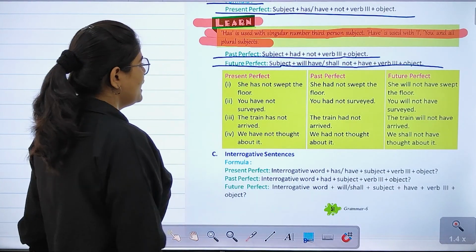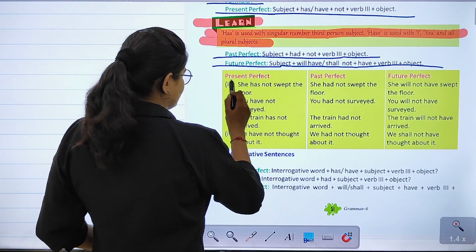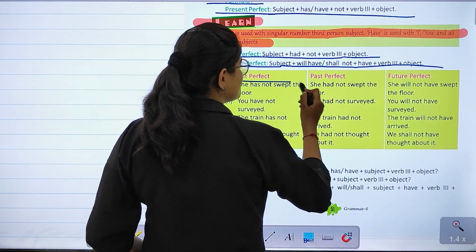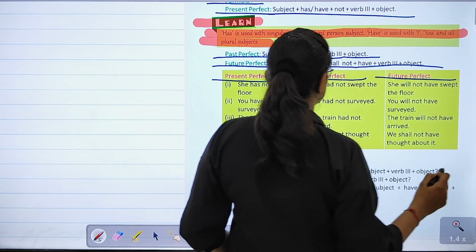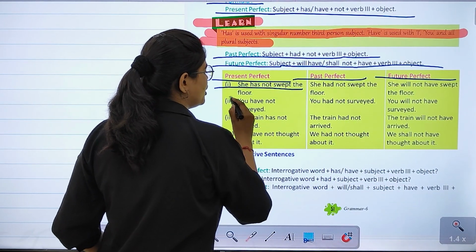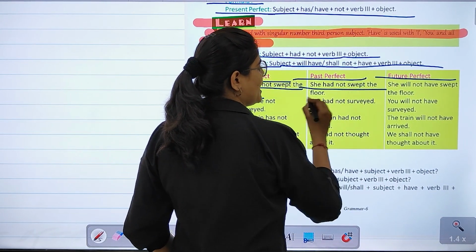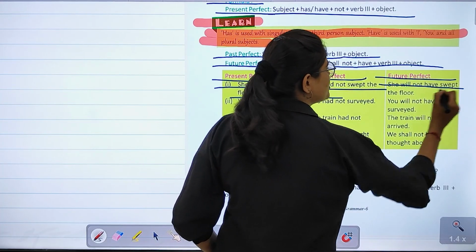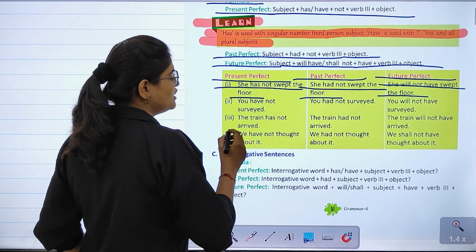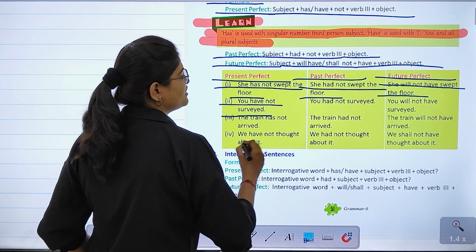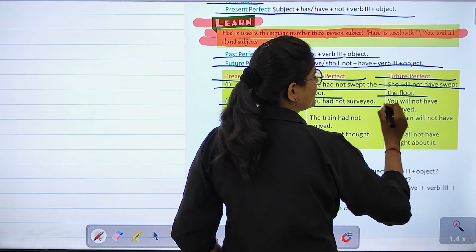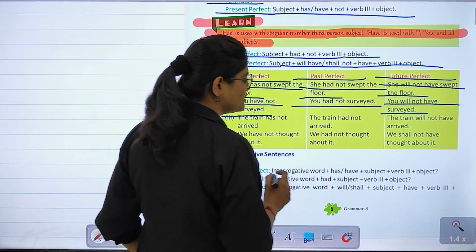object. After that, let's have a look at the examples. Present perfect, past perfect and the future perfect. She has not swept the floor. She had not swept the floor. She will not have swept the floor. You have not surveyed. You had not surveyed. You will not have surveyed.